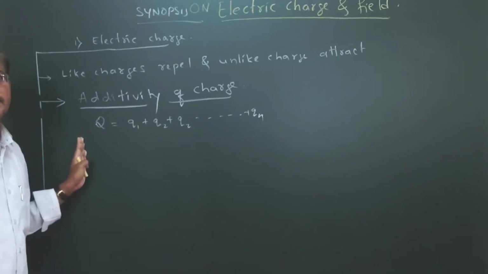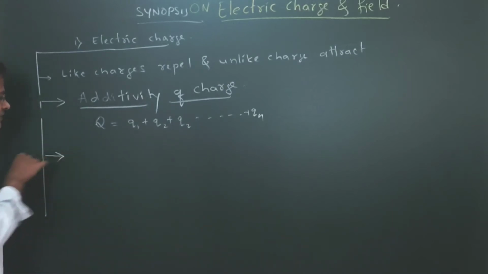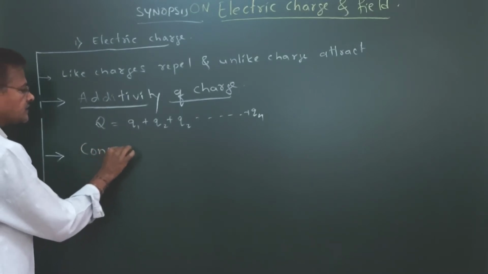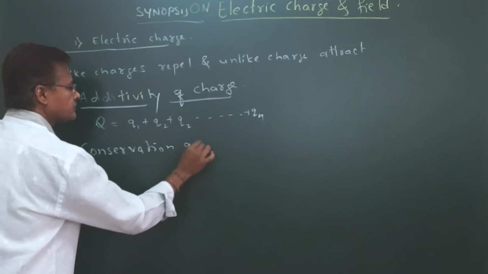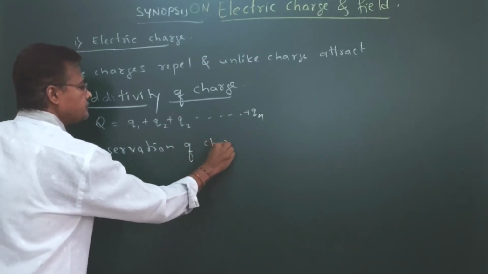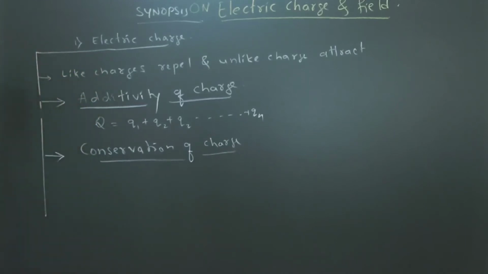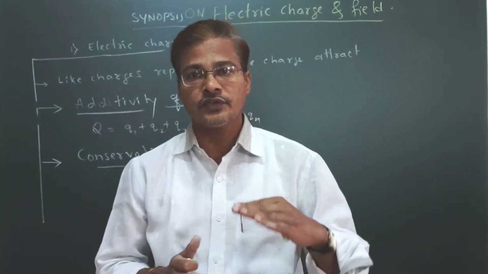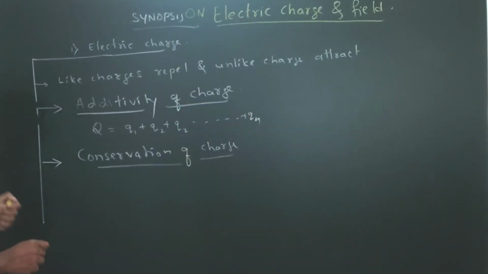The next property is conservation of charge. In an isolated system, the total charge remains constant. Charge can neither be created nor destroyed, but it can be transferred from one body to another body.